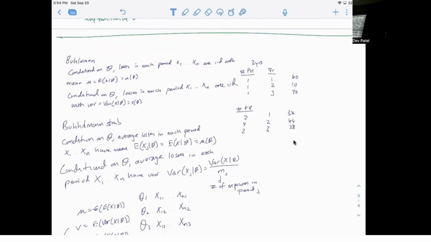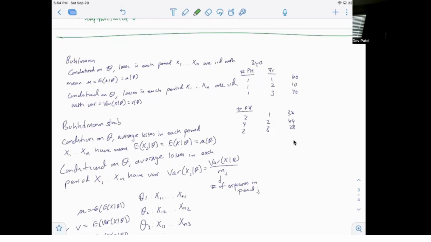Conditional on theta, losses in each period, X1 to Xn, are independent and identically distributed with mean mu. By losses in each period, you can think of this as uniform exposures. So we're observing, let's say, one policyholder for 3 years, and that is what we're observing. Losses in each period are IID with the same mean. So the losses in period 1 for that policyholder have a certain mean. They have the same mean in the second year, same mean in the third year, for that same policyholder.